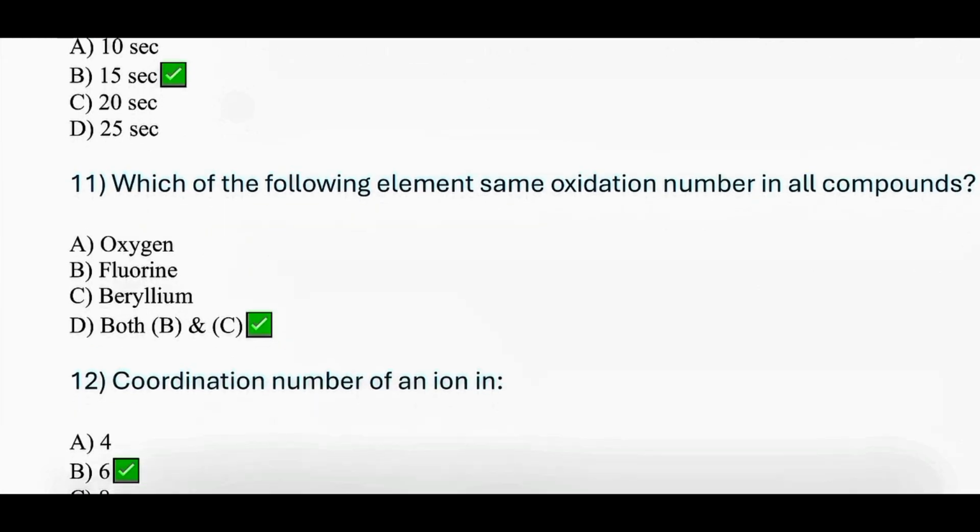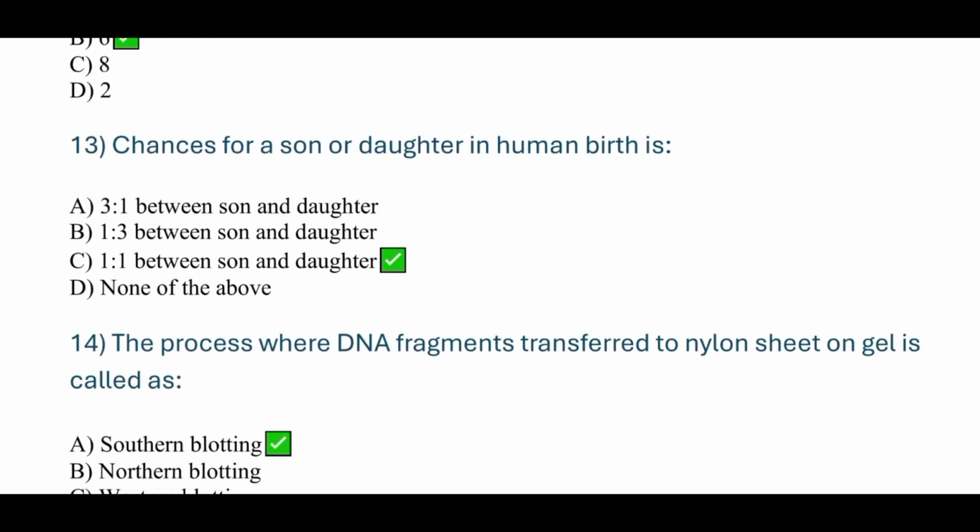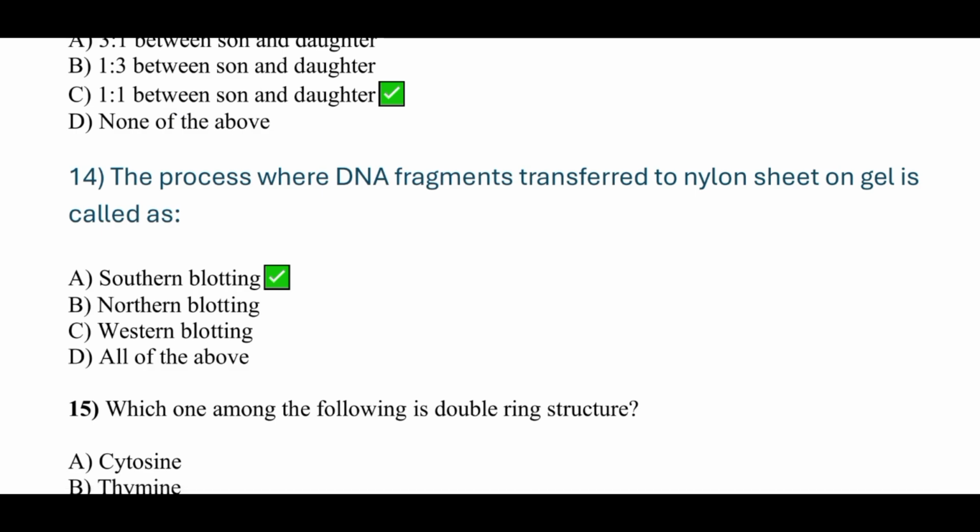Which of the following element same oxidation number in all compounds? Option D is correct, that is both B and C, fluorine and beryllium. Coordination number of an ion is, that is option B, 6. Chances of a son or daughter in human birth is, option C, 1:1 between son and daughter. The process where DNA fragments transfer to nylon sheet on gel is called as, option A, southern blotting.